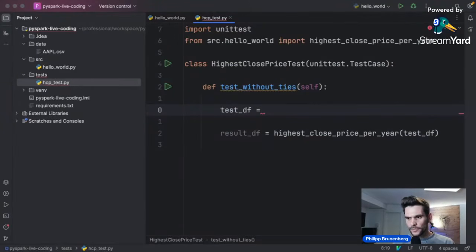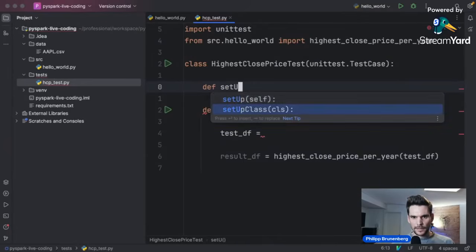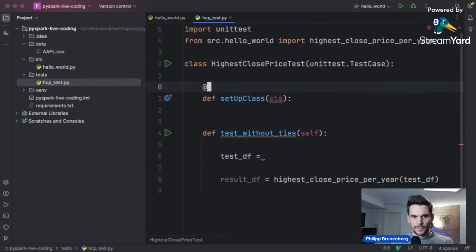As I said before, the Spark session is always the central entry point to any Spark logic, and we use it to instantiate a new data frame also within a test case. Therefore, we will have to define a Spark session within our test case here. And therefore, I define a method which is called setUpClass. And that is actually inherited from the unittest.TestCase. So we are actually overriding it. And as this one is supposed to set up the class, it has to be a class method which is run before we run anything within the class.